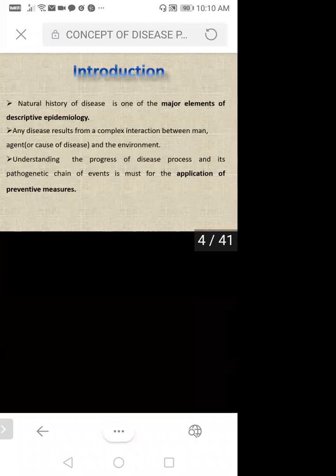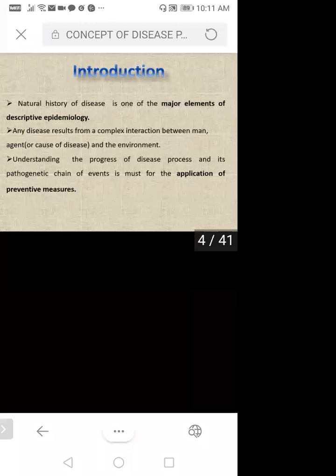In epidemiology, generally we study what the causes of disease are, what the pre-pathogenesis and pathogenesis of disease are. Any disease results from a complex interaction between man, agent, and the environment. As I said, three things are there. First one is man, who acts as a host. Agent means whatever bacteria, pathogens, or viruses are there. And the environment. These three together are known as the triad.